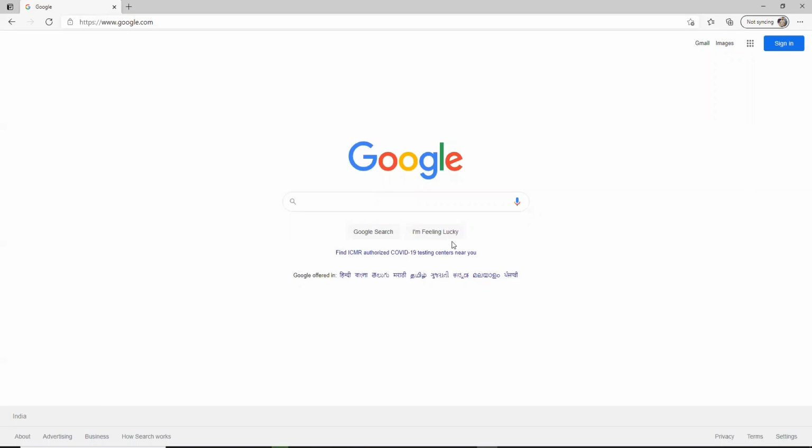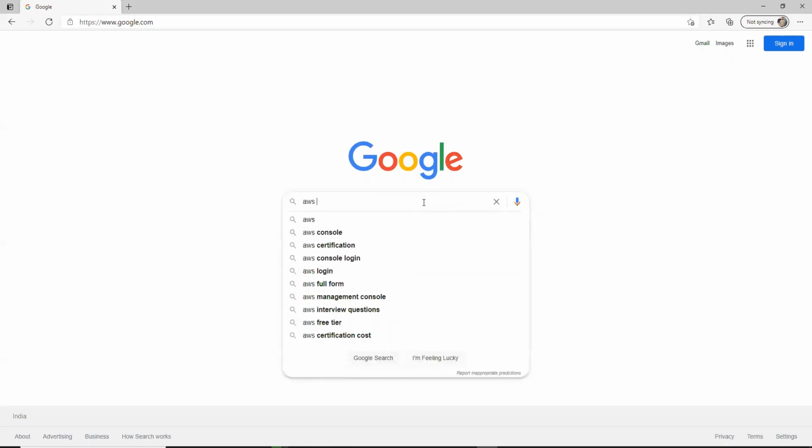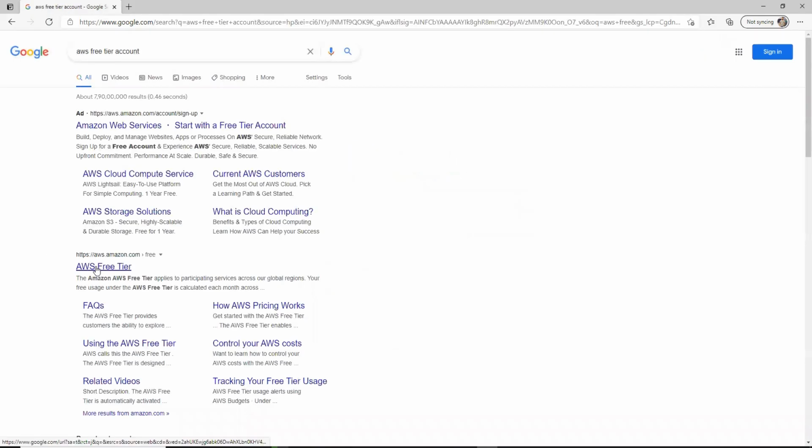Hello everyone. In this session, I will show you how to create an AWS free tier account. Open your Google Chrome and search for AWS free tier. Click on this link.